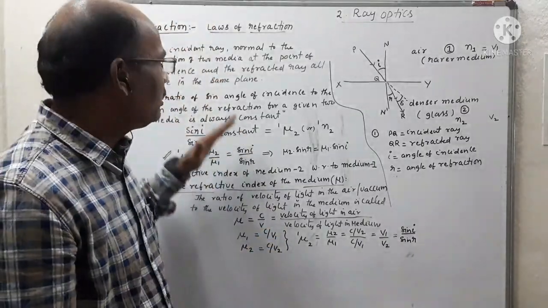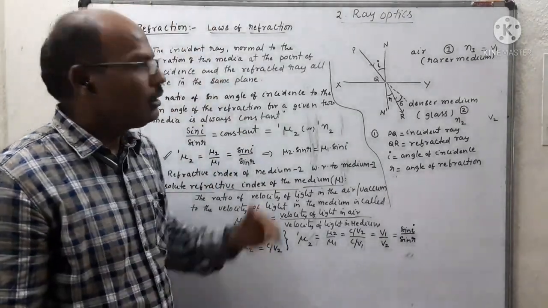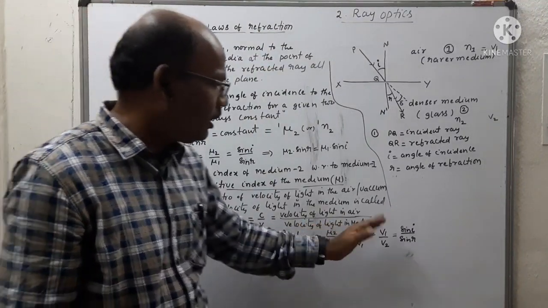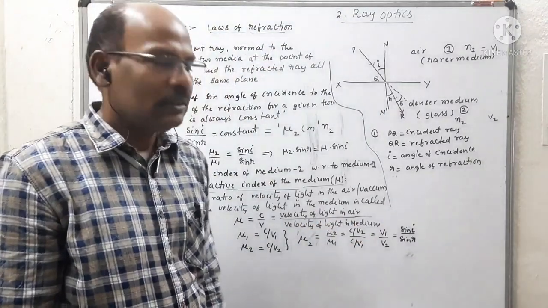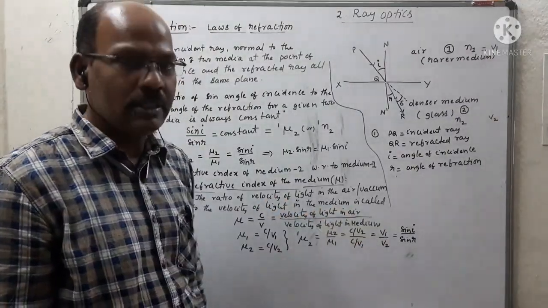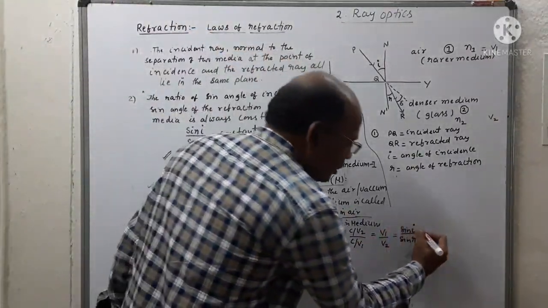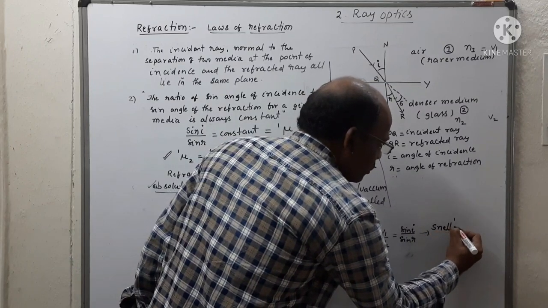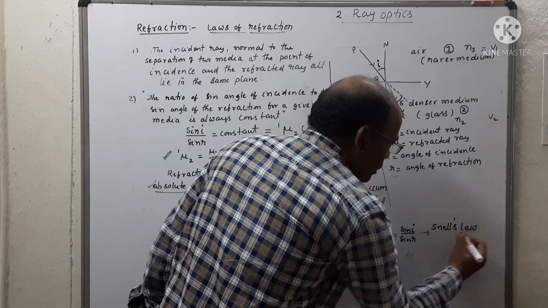So these are the laws of refraction. This is the second law. Based on that, we can define the relation between angle of incidence and angle of refraction. This is also called Snell's law.